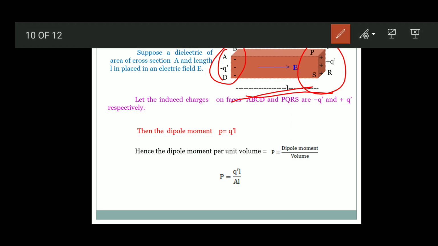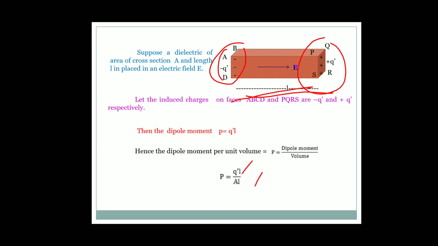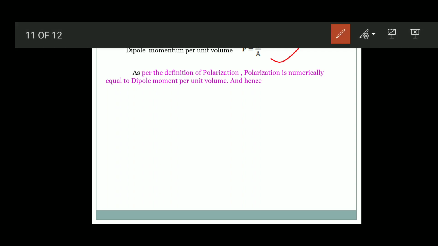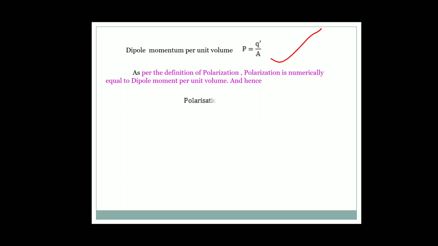L and L cancel each other, so the dipole moment per unit volume, that is polarization, P is equal to q dash by A. According to the definition, dielectric polarization is numerically equal to the dipole moment per unit volume, which is q dash by A. q dash by A is the induced surface charge density.